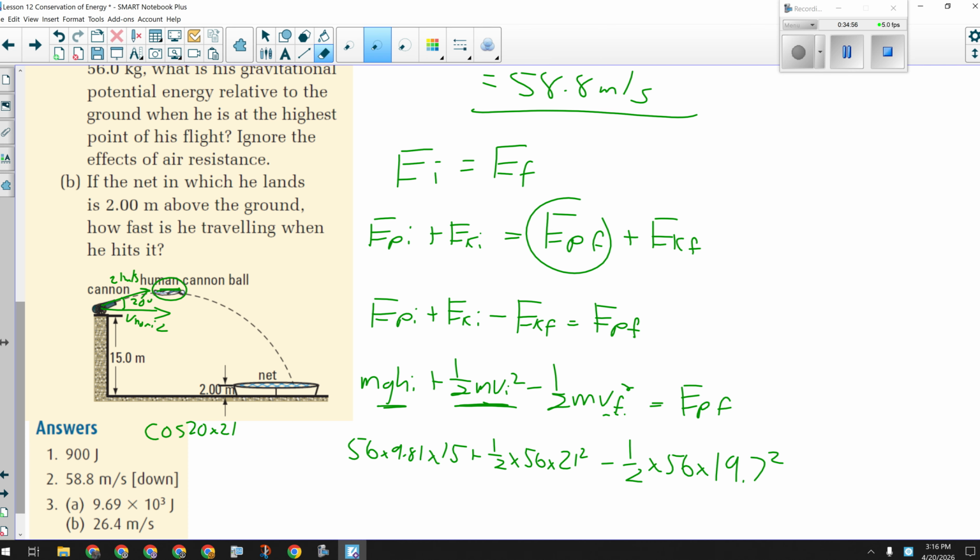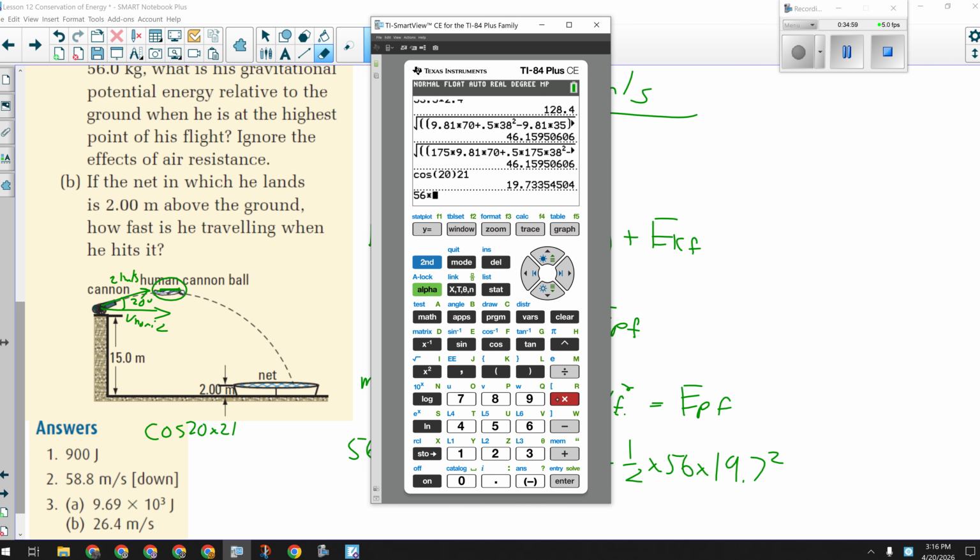So 56 times 9.81 times 15 plus 0.5 times 56 times 21 squared minus 0.5 times 56 times that speed squared equals. They have 9.69. For me, that looks like 9.68 times 10 to the 3 joules. They probably rounded off their speed, which they shouldn't have done, which is why I got a smaller number than them.